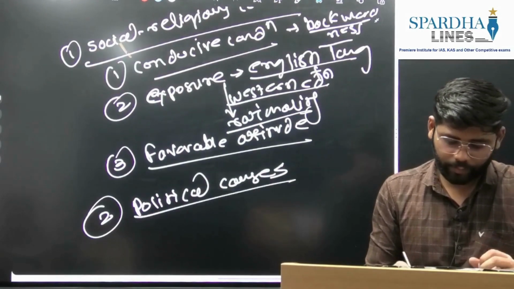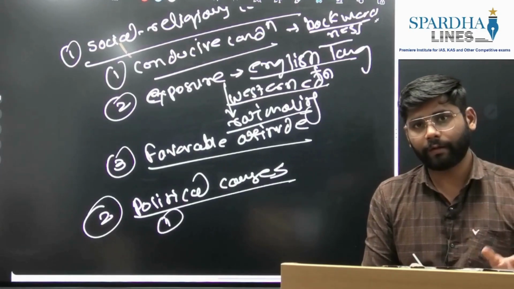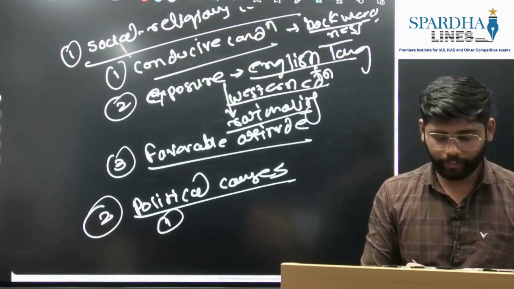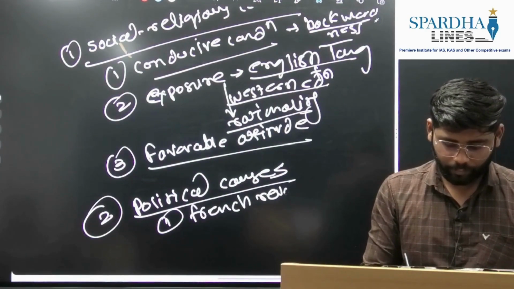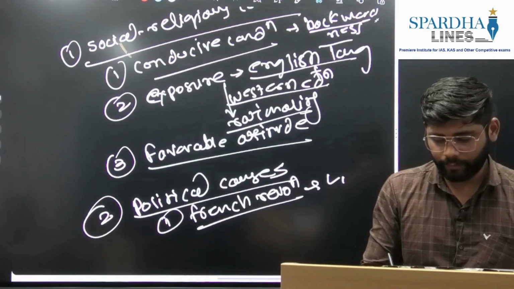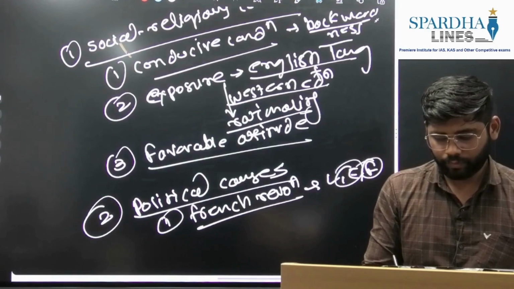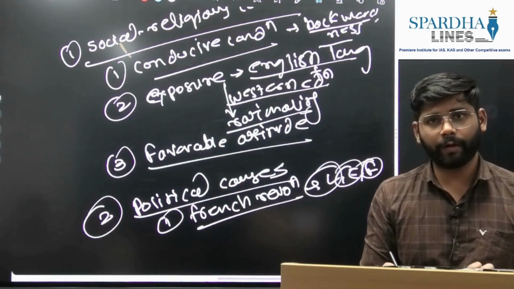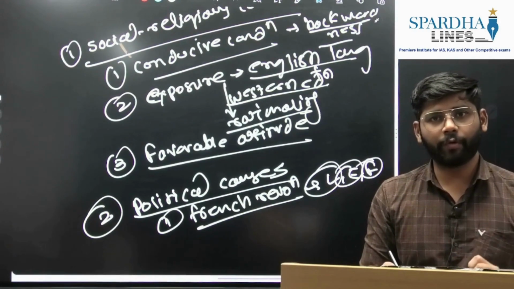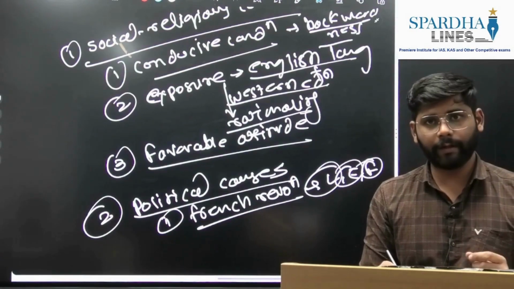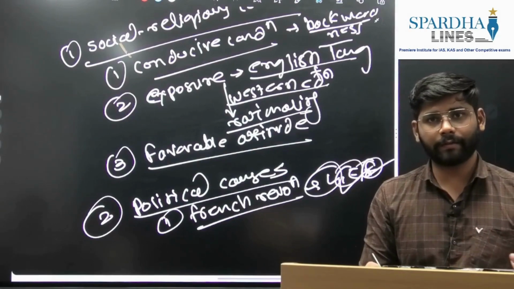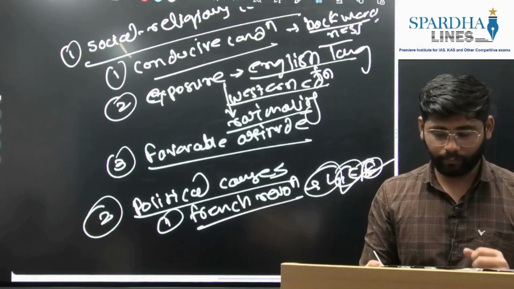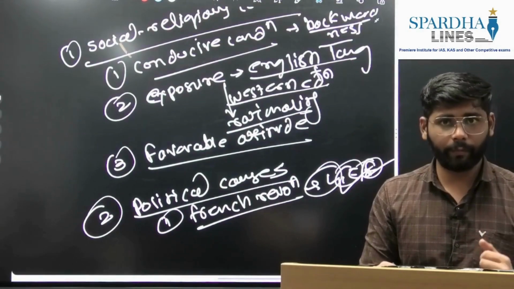When it comes to political causes, we can take the reference of developments in Europe. So the French Revolution, which established liberty, equality, and fraternity. This was the beginning of political modernization, and that influenced the Indian intelligentsia, who believed in equality and fraternity, and this again led to strengthening of the reform movement.